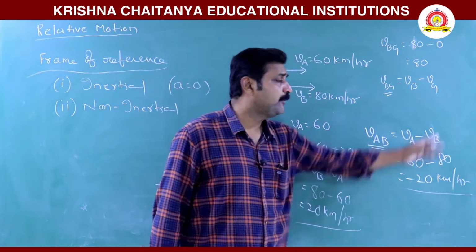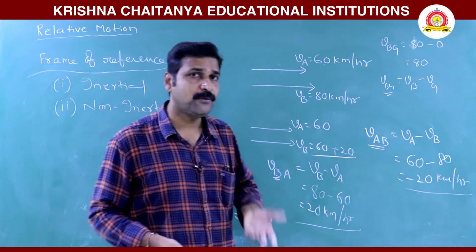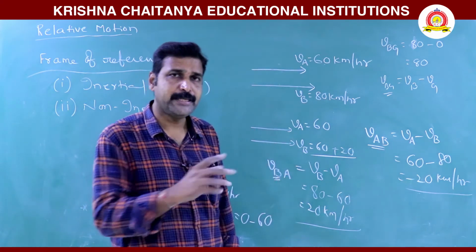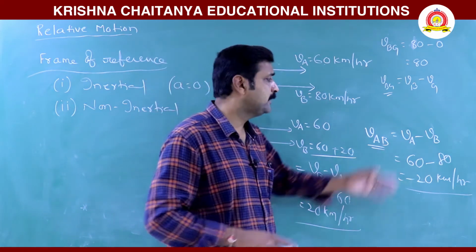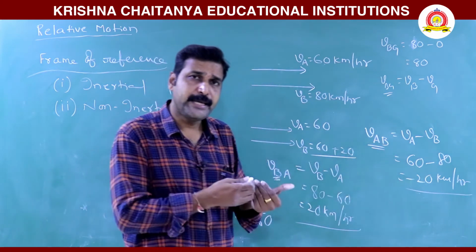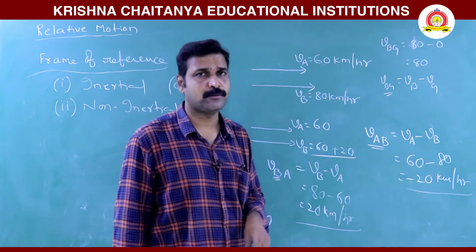What are these VA, VB? These are the velocities of buses A and B. Actually, as I told, there are no absolute values. Then how can you say the velocity of A itself, the velocity of B itself? Because A cannot describe its motion by its own.